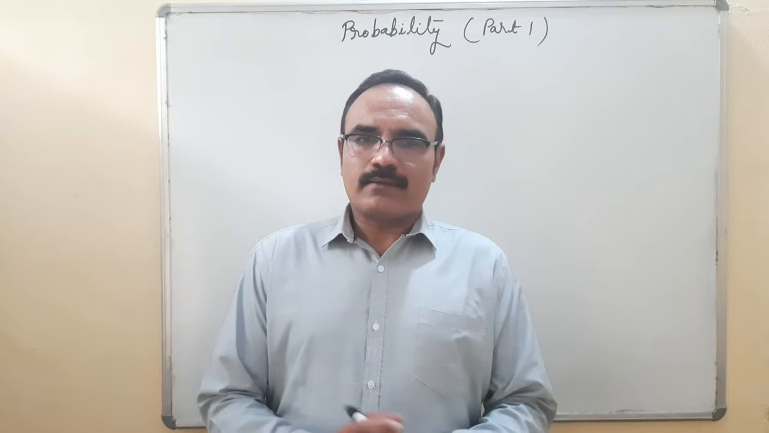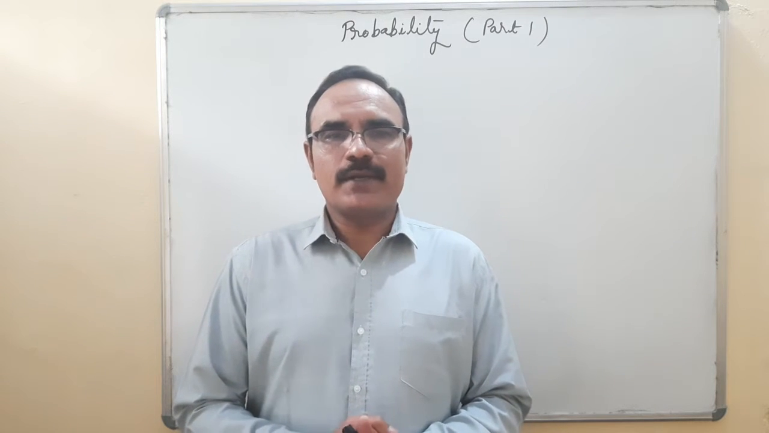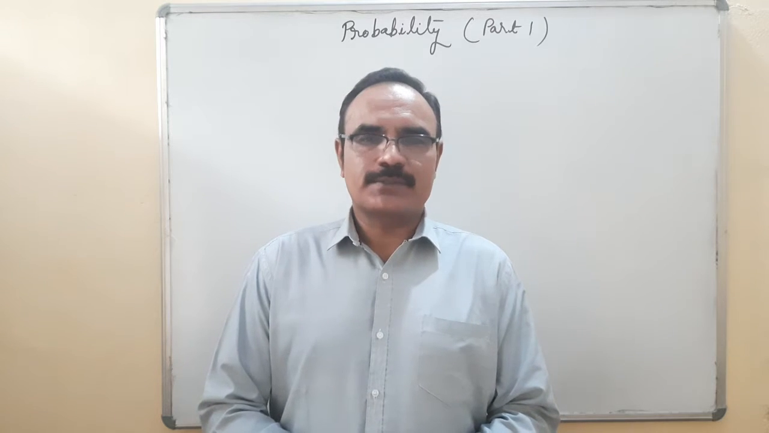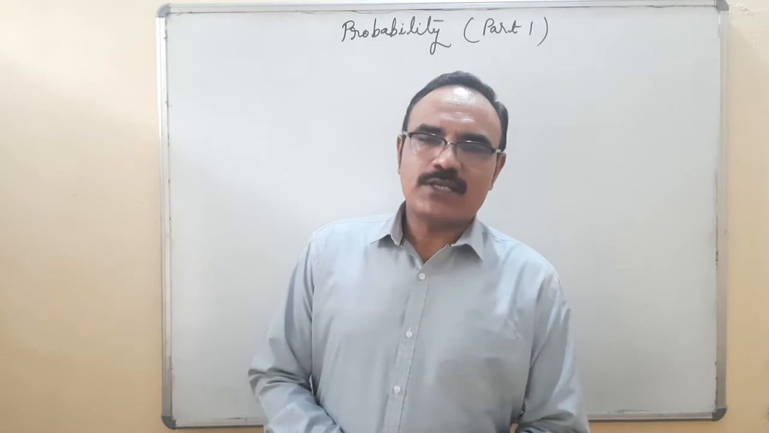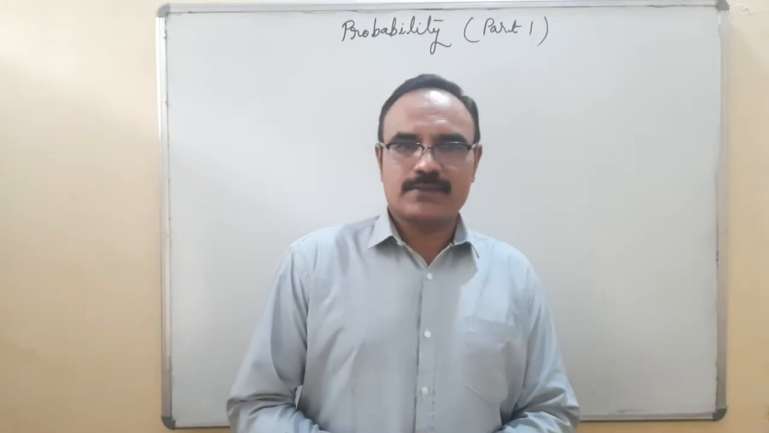And we can generate one formula. The formula is: the required probability is equal to the number of favorable outcomes upon the total number of possible outcomes. Okay. So that is the basic formula. But before going to the basic formula, let us discuss something.